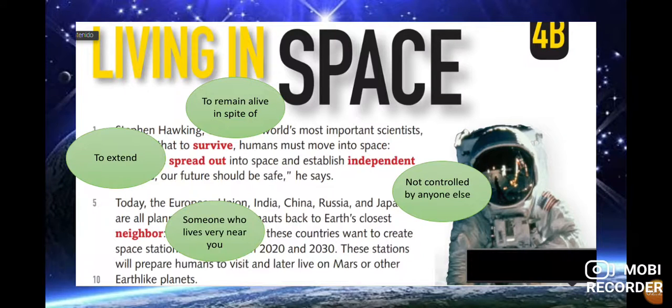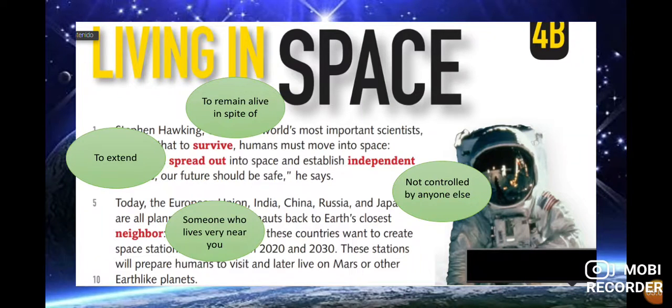Now, living in space. We check the target vocabulary that we have. Remember, we have 10 words of target vocabulary, and in this case, we check the meaning of them. Survived: to remain alive in spite of. This one is the meaning of survived. Spread out: to extend. Remember, all the meanings of these words are according to the context that we discuss in the passage. Independent: not controlled by anyone else. For example, when you have an independent idea, an independent purpose, an independent decision, that means you are not controlled by another person.